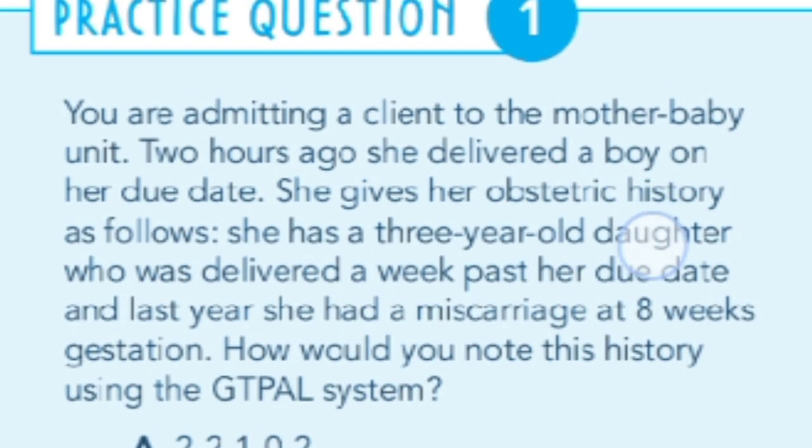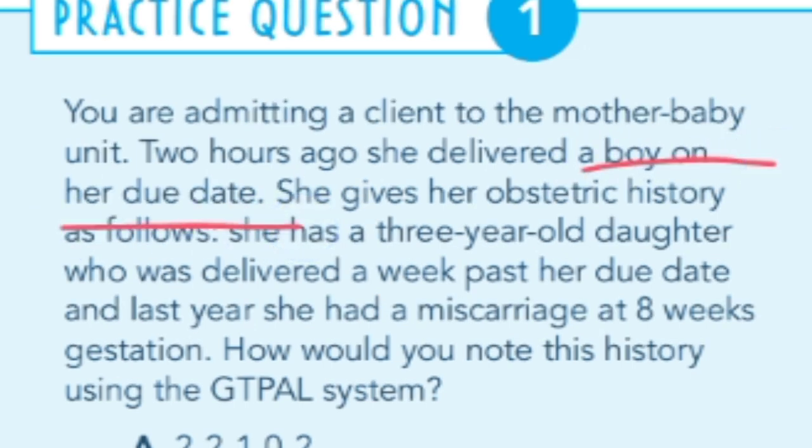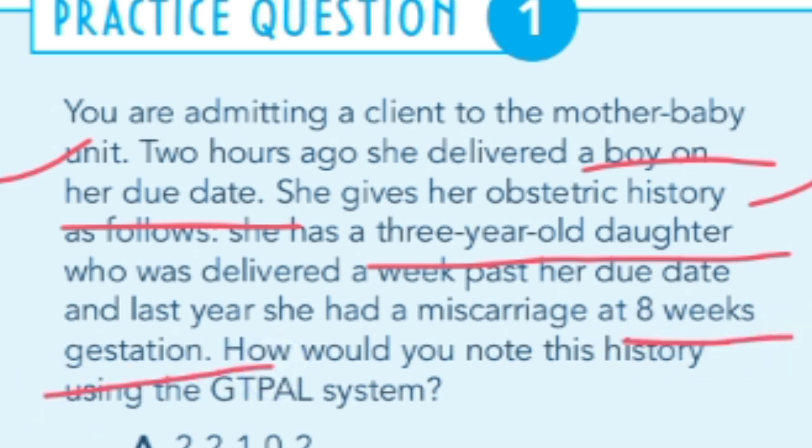Practice question number 1. You are admitting a client to the mother baby unit. 2 hours ago, she delivered a boy on her due date. This is the main thing. She gives her obstetric history as follows. She has a 3-year-old daughter who was delivered a week past her due date, which means a full term baby. She delivered a full term baby girl 3 years ago, and she had a miscarriage at 8 weeks gestation. So she had one miscarriage and two full term babies.